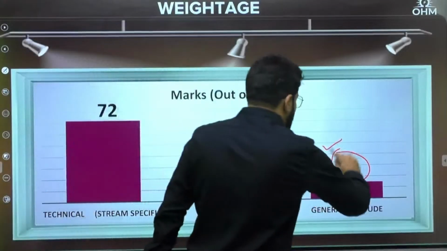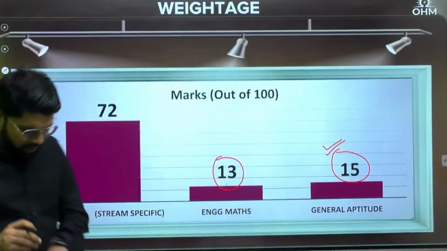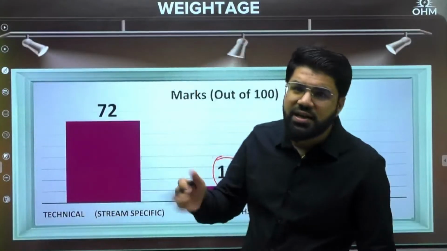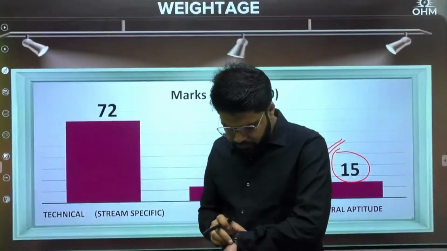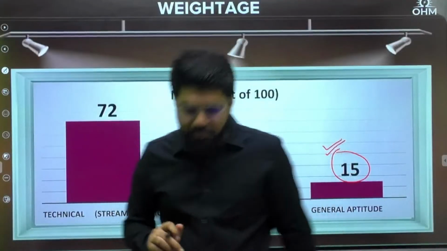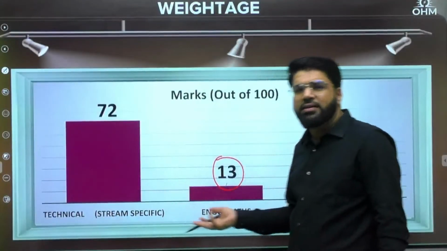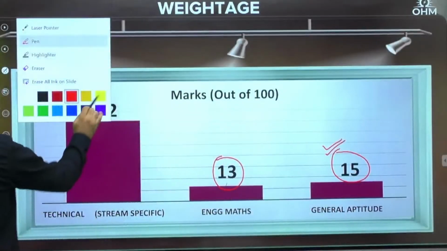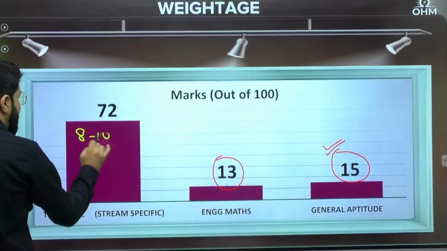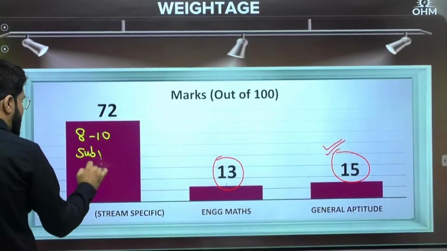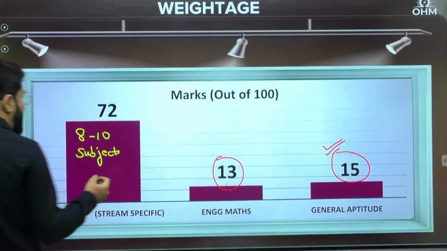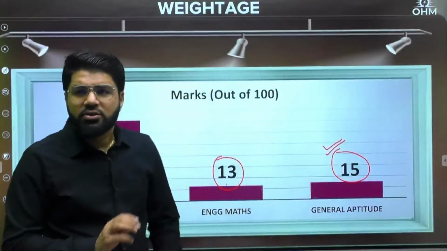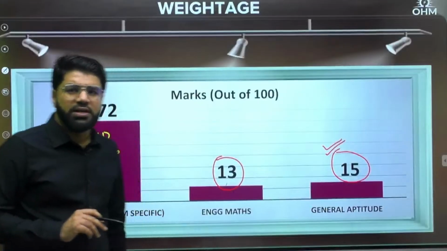So it is very, very important to note this point. You can take it as a filler subject and study it anywhere, maybe daily 30 minutes to 1 hour also. That is also okay. But the important point is that in this 72, as I told you, there will not be only one technical subject, there are 8 to 10 subjects. And the effort in any technical subject is much, much more than what is required here. So for that reason, I call this an important subject.